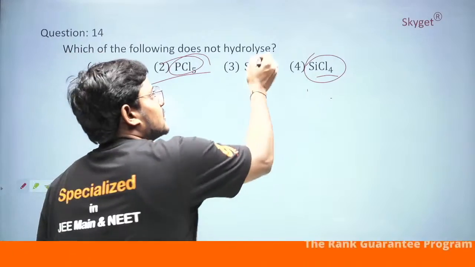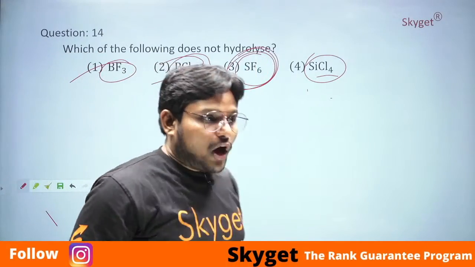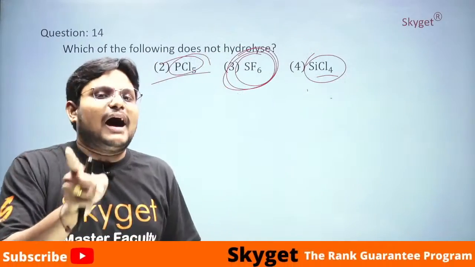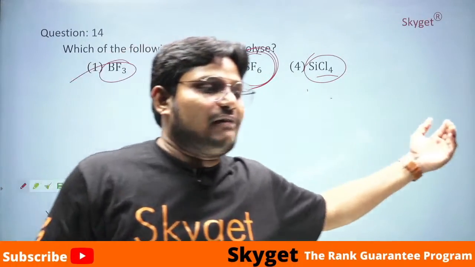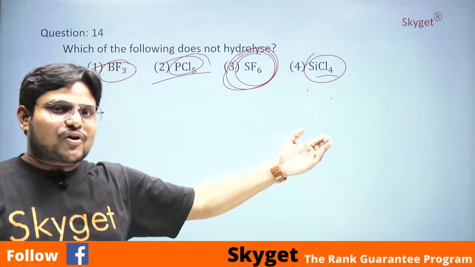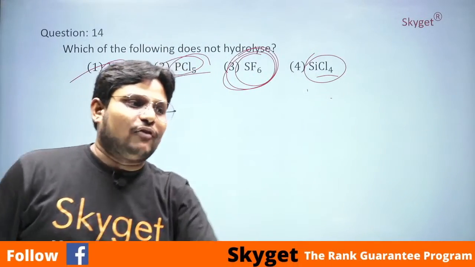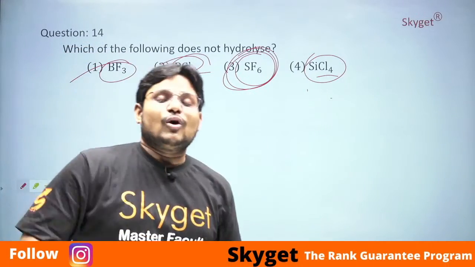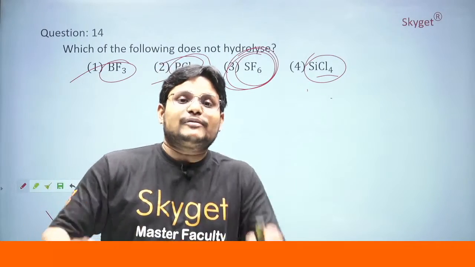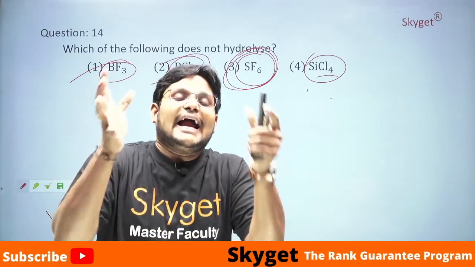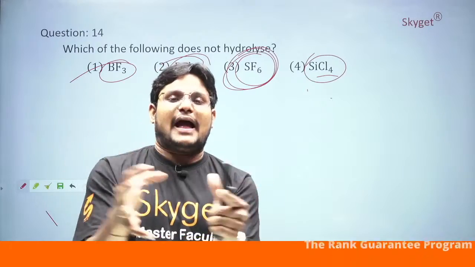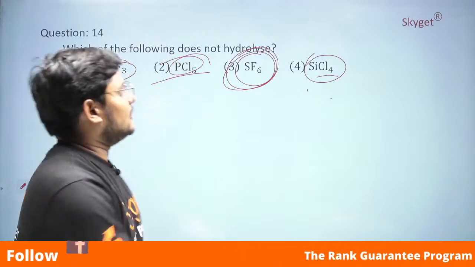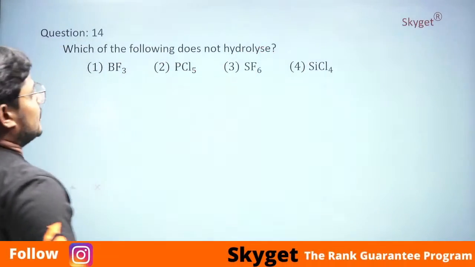But what happened to this SF6? It is forming an octahedral structure. Very good, very good. You have got +4 marks, I think. But what about the previous question? Have you left that previous question? Galactose and glucose linkage 1,4. Reply that also. So if you see here SF6, what is happening with the SF6? SF6 forms octahedral structure, and they are very tightly packed. So it cannot perform hydrolysis. That is the reason it cannot perform hydrolysis, and the option is 3.